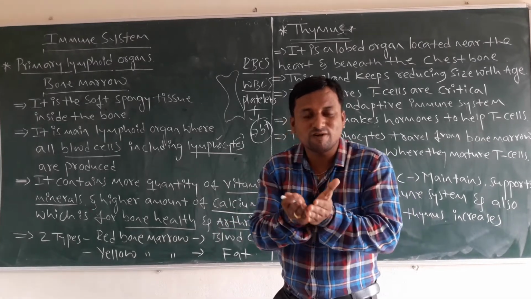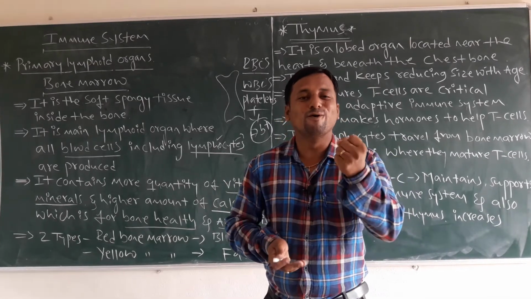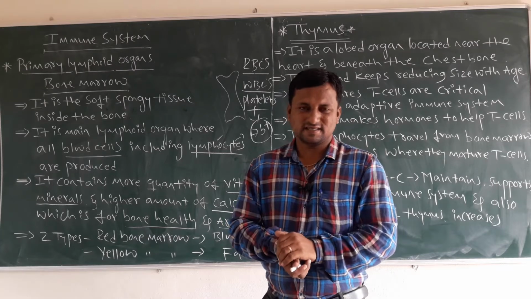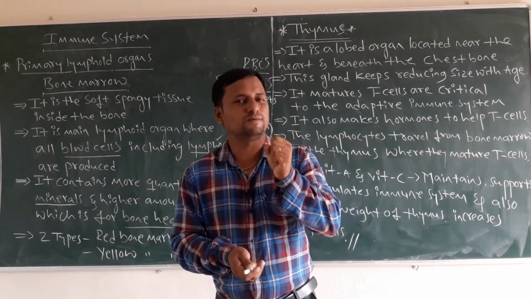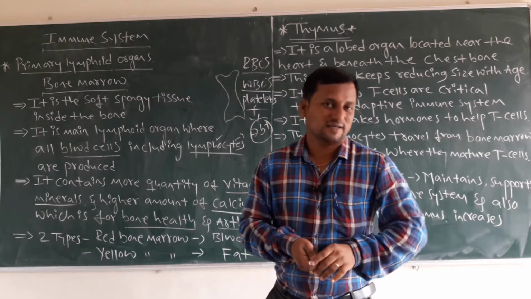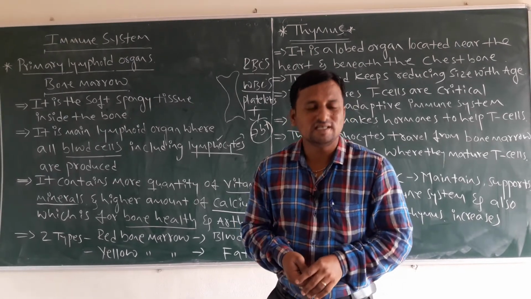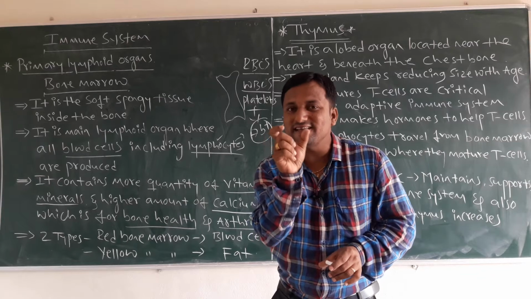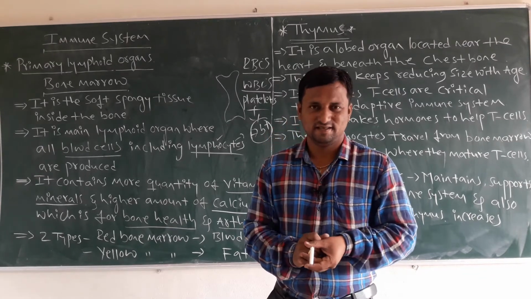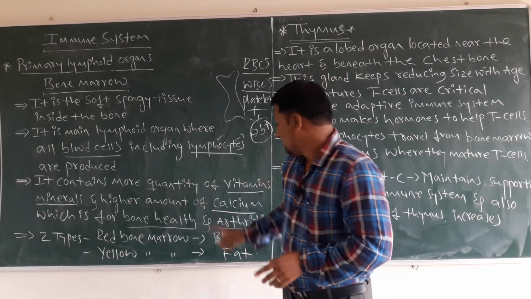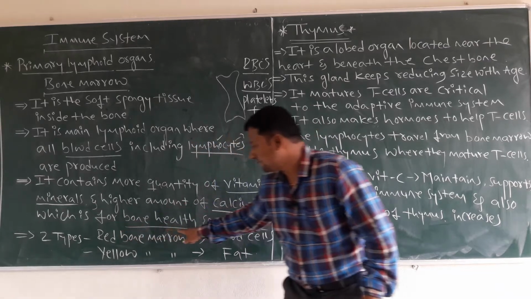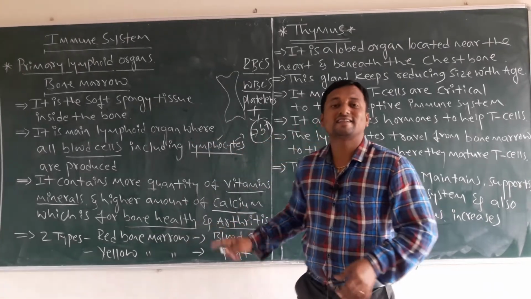Calcium is for the purpose of bone health. If strengthening of the bone takes place, we must have calcium in that bone. If calcium is in more amount, then that bone becomes very hard and rigid. So this calcium is for bone health and also arthritis.